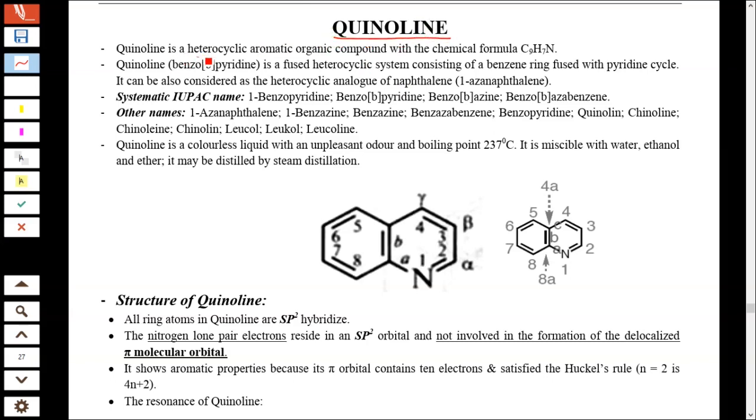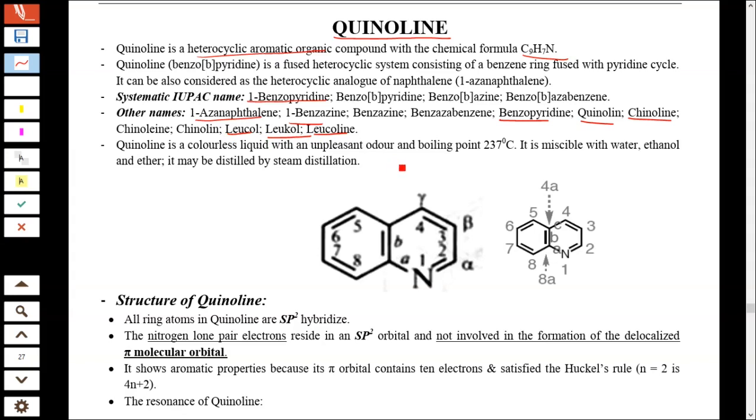Quinoline is a heterocyclic aromatic ring compound with the chemical formula C9H7N. It is a benzene ring attached to a pyridine ring. The other name is 1-benzopyridine, hence it is called benzopyridine. Other names are benzo[b]pyridine, benzo[b]azine, azanaphthalene, benzazine, chinolene, leucol, leucoline.